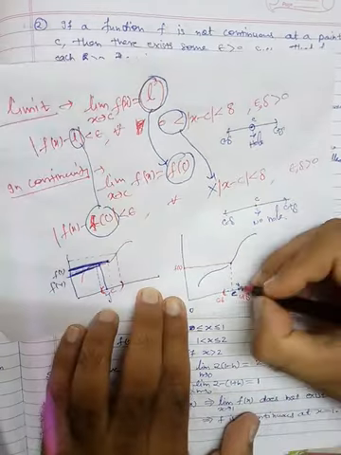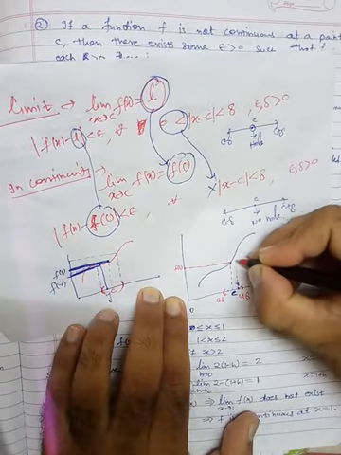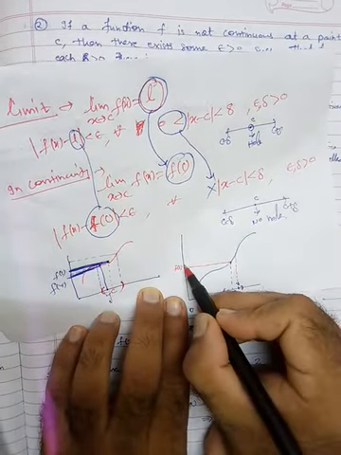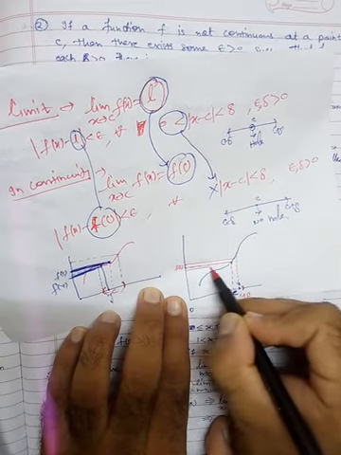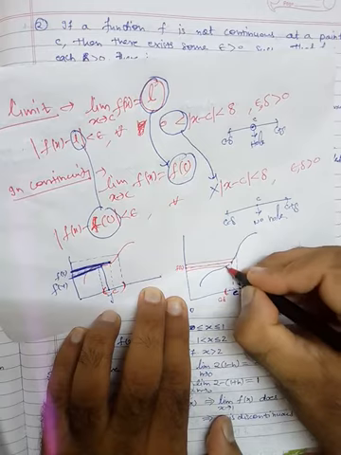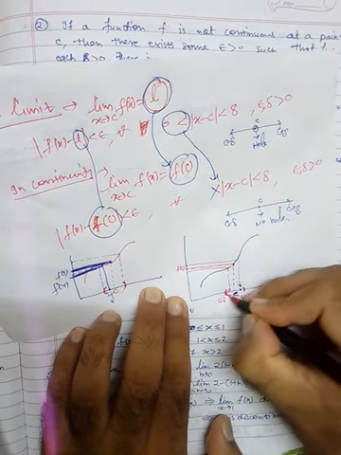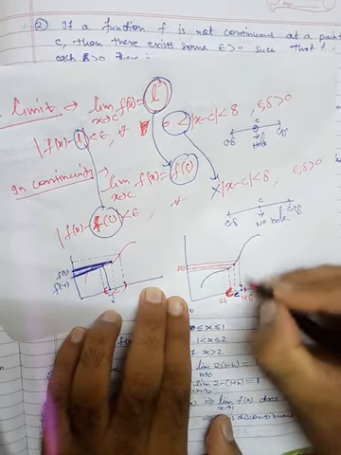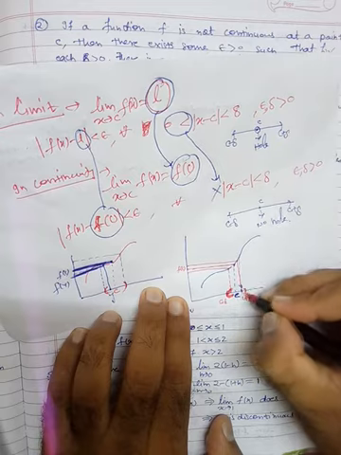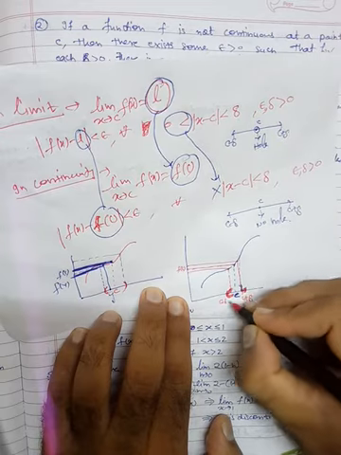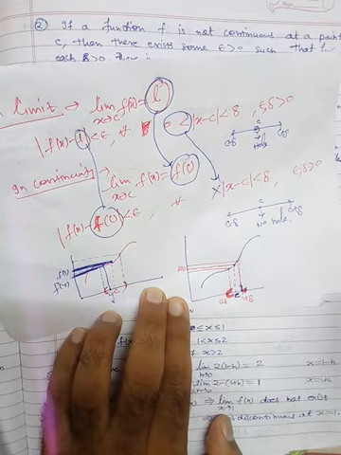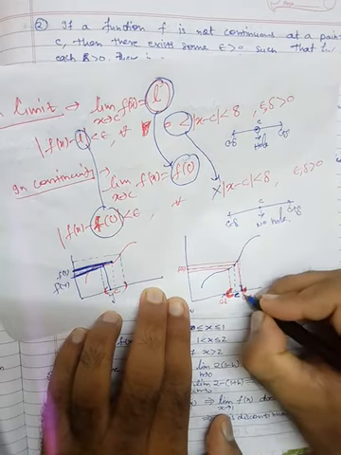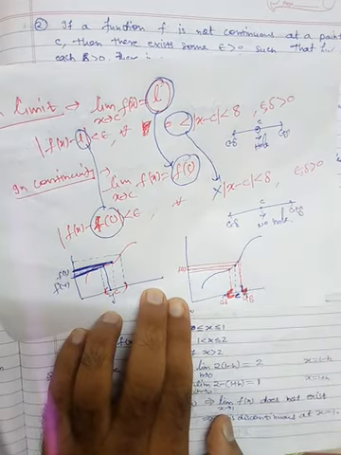When you draw this, here we have chosen this epsilon. This will be your c. This point is your c minus delta. This point is your c plus delta.